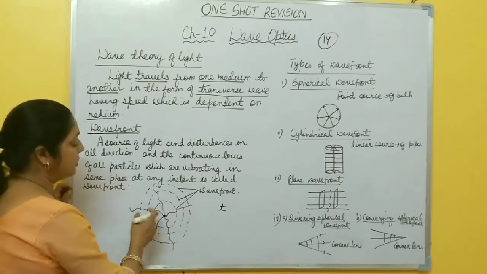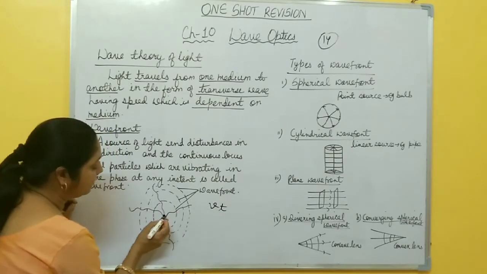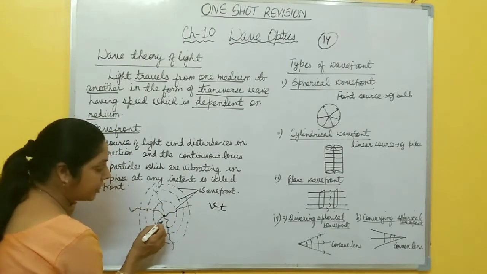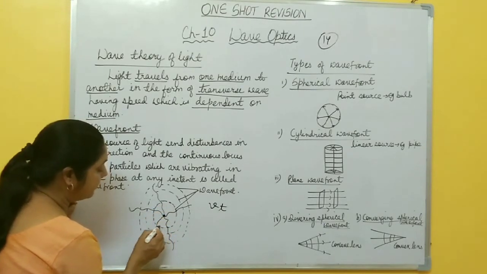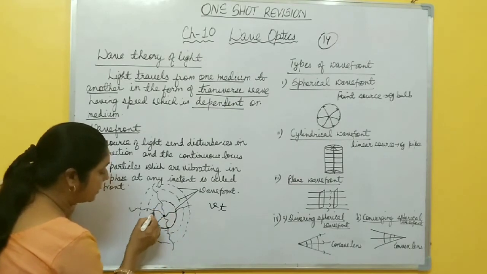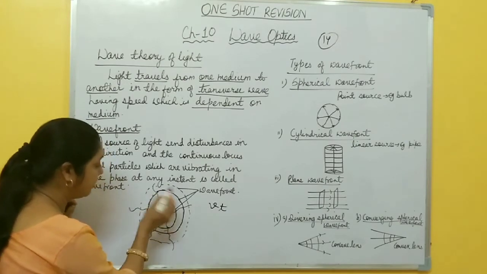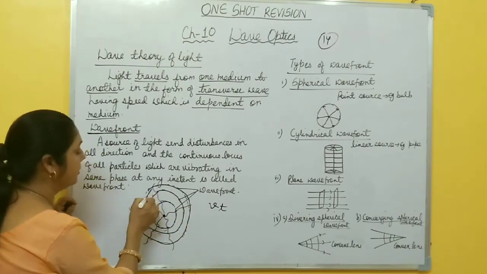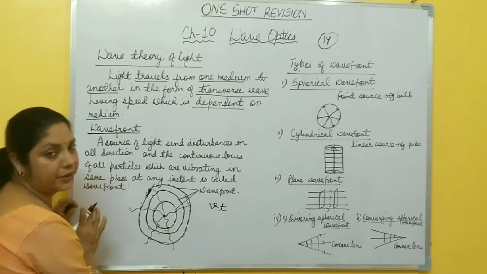Suppose in any medium it travels with some velocity, and after time t the disturbance reaches this point, this point, this point in all directions. If you join all these points which are vibrating in the same phase, the locus of all those points is called a wavefront, and light travels in the form of this wavefront only.